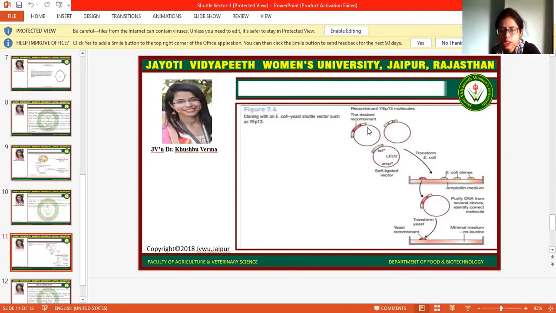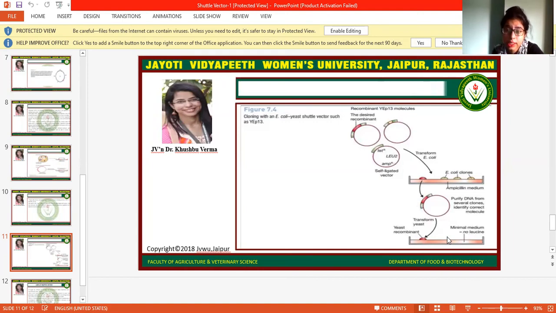So we grow these E. coli cells which have these vectors on media which has the antibiotic ampicillin. All the cells will grow, and further we select the cells, purify DNA from several clones, identify the correct molecule, and then we grow these cells.